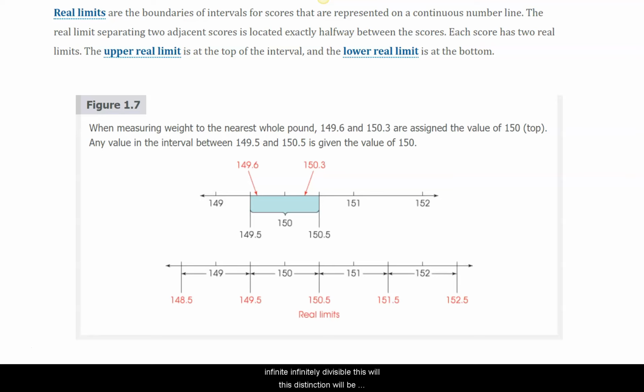This distinction will be brought out in Chapter 2 when we graph continuous variables. When you graph a continuous variable, just as is shown here, the number appears in the middle, and the upper and lower real limit appear on the right and left side respectively, to show that it extends to the half above and the half below.